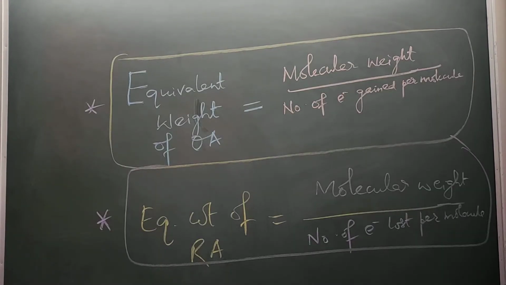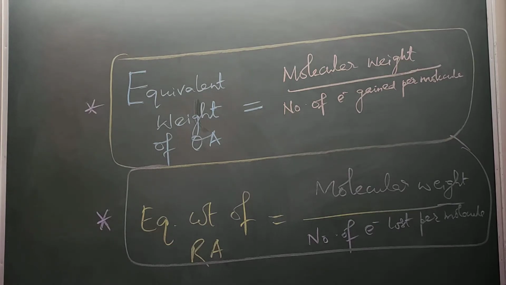Now, how to calculate the equivalent weight of an oxidizing agent? Use the formula: equivalent weight of an oxidizing agent is equal to molecular weight upon number of electrons gained per molecule. As we know, an oxidizing agent gains electrons whereas a reducing agent loses electrons. The equivalent weight of a reducing agent is given by the formula molecular weight upon number of electrons lost per molecule.